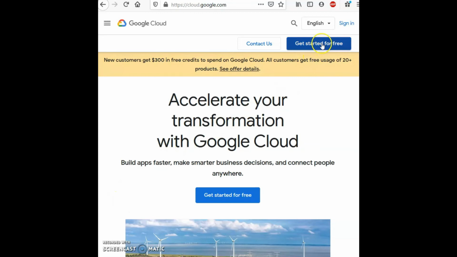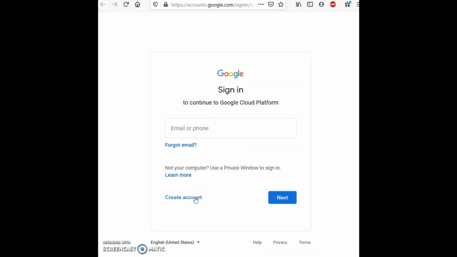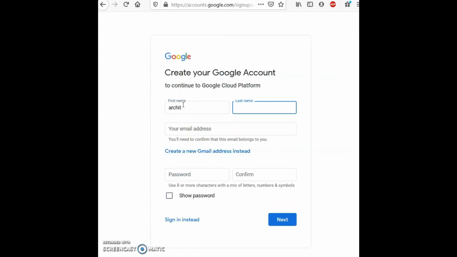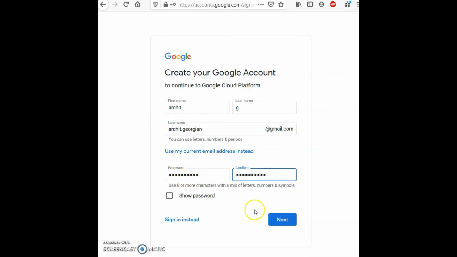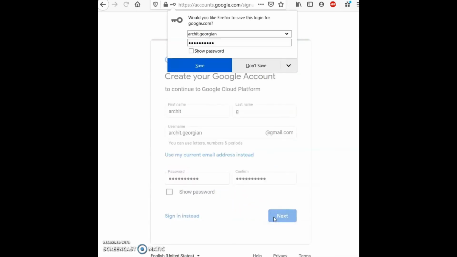So now let's explore the Google Cloud platform, and what we want to do is create a free account on Google Cloud. So first let's navigate to cloud.google.com, and then at the top right we have this option to get started for free, and we click that. Now this will ask you to sign into the Google Cloud platform. Now for this demo I am creating a new Google account for demonstration purposes. So I will create a new account and then I am going to fill in my details, and once this is done we click next, and then we have some other details also to fill out.